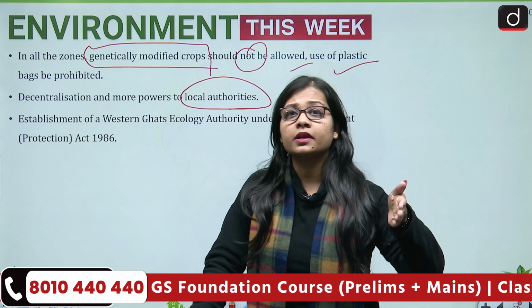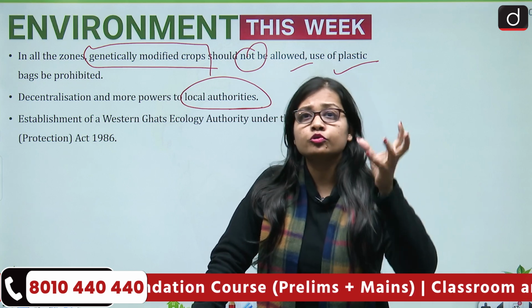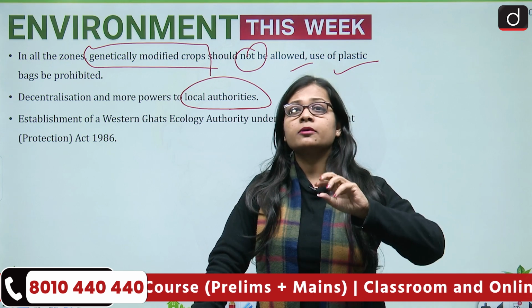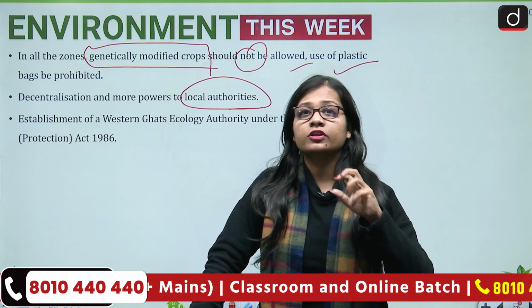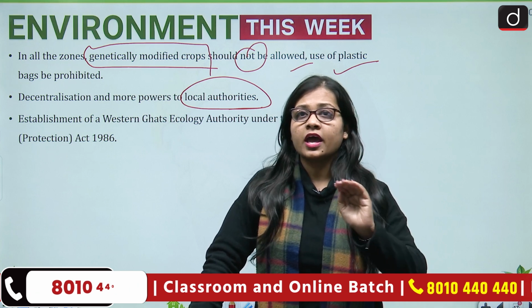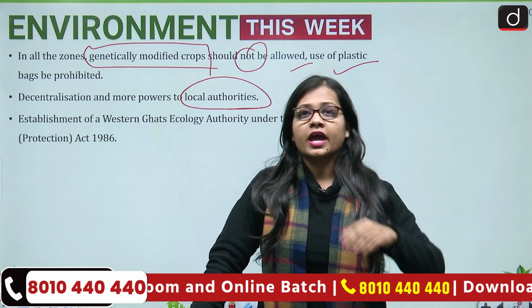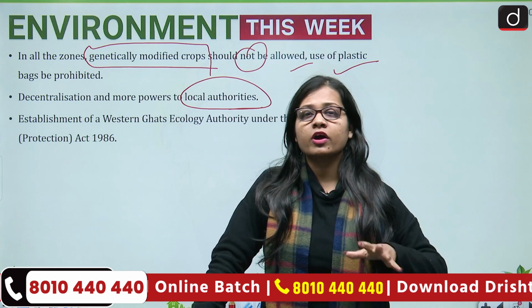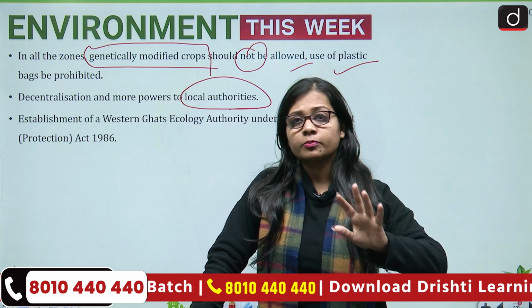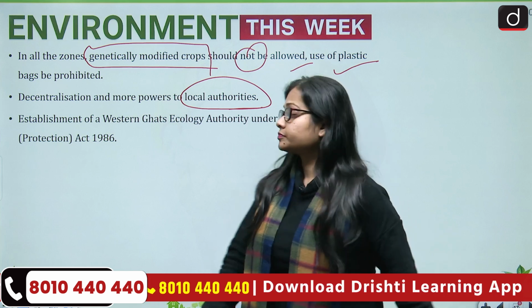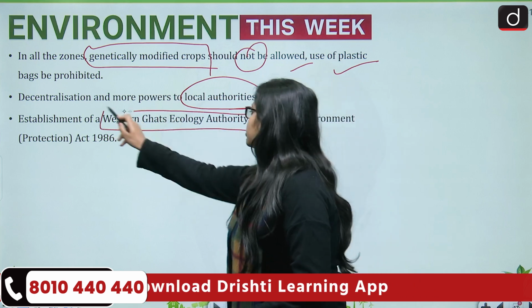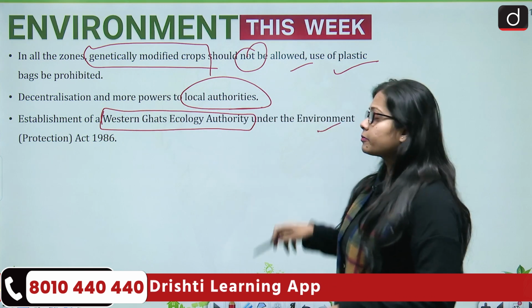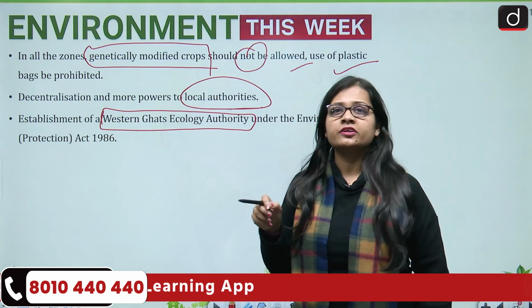They are the people who are more used to the ecology, who know the Western Ghats very closely, and have observed the close relationship over the years. The local authorities also need to have some power with regard to the protection of the Western Ghats. Then establishment of a Western Ghats Ecology Authority under the Environment Protection Act.